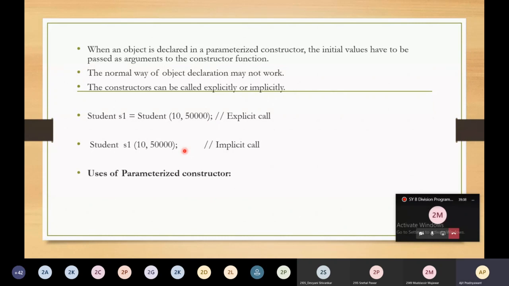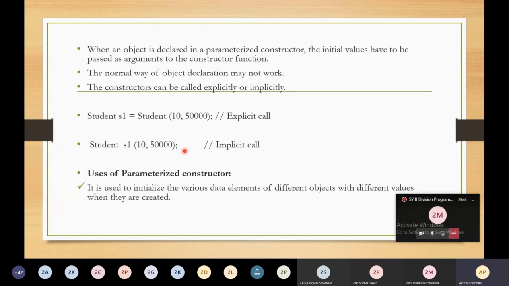So what are the uses of the parameterized constructor? When do you use it? It is used to initialize the various data elements of different objects with different values when they are created. It is also used to overload constructors. We'll see later what overloading is and how to achieve it in C++. So these are the benefits of the parameterized constructor.